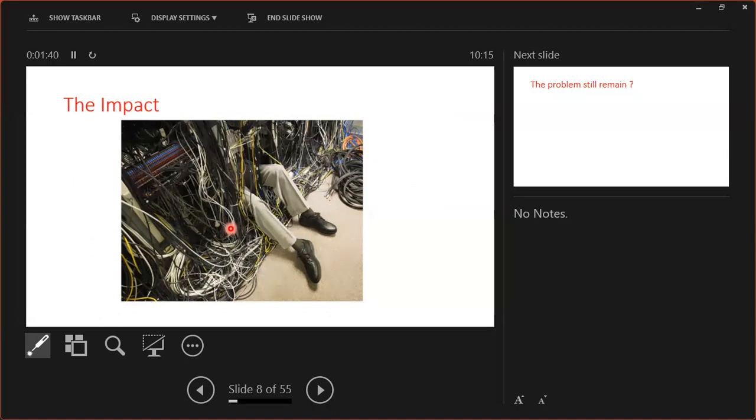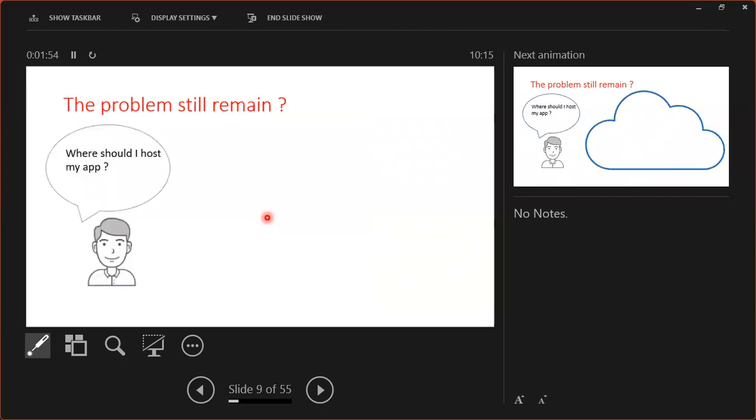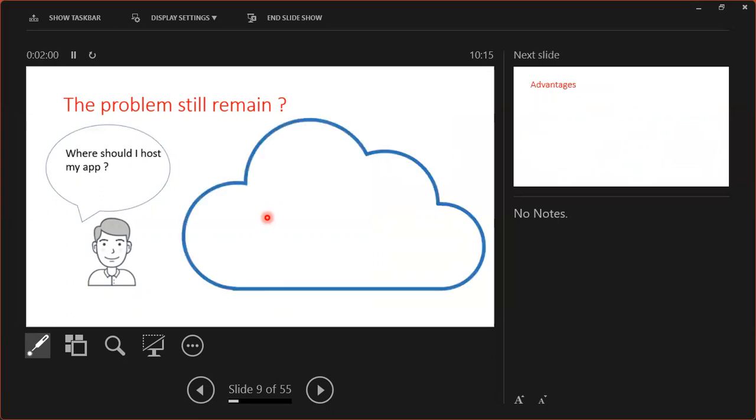It is very difficult. This is not AWS people's activity. We have hardware and networking engineers who will take care of this. But this is the difficulty. The problem still remains. Again, I am thinking, where should I host my web application? That moment, cloud came into the picture.